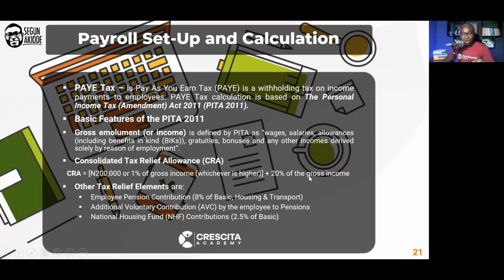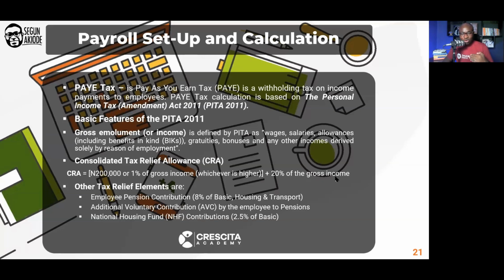Now, how this gross income is defined is the difference between the outdated PAYE tax definition, which ended at December 2020, and the new one that kicked in 2021. The main point of reference you need to take note of is the definition of gross income. That's the major difference between before 2021 and now.